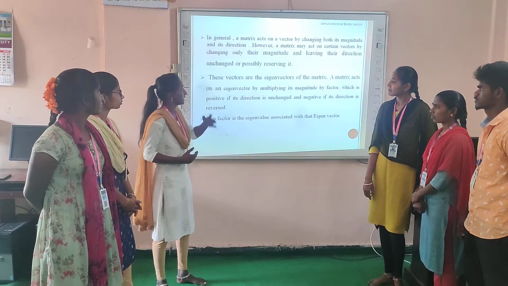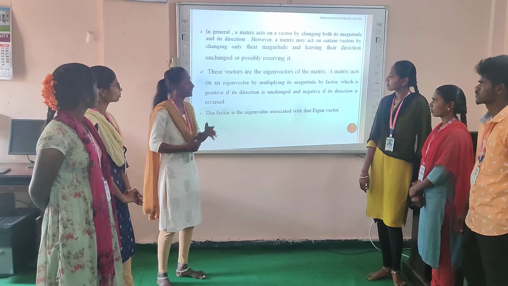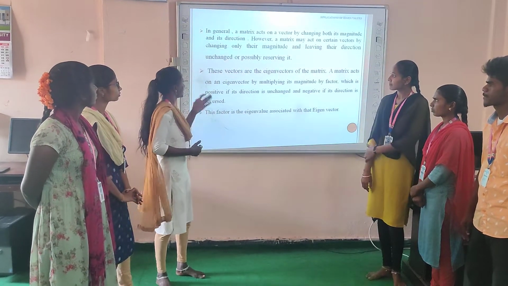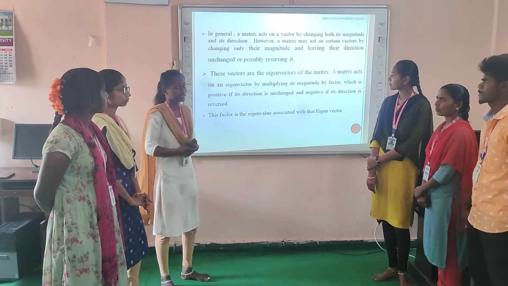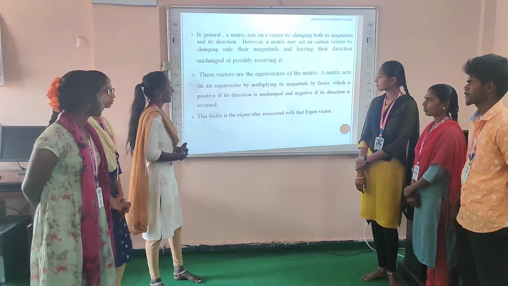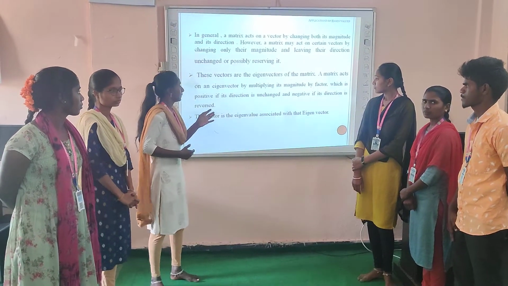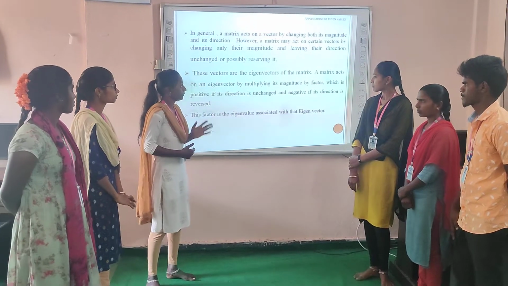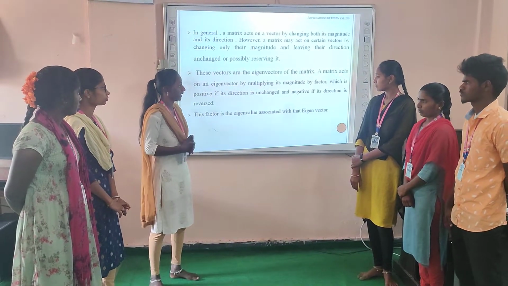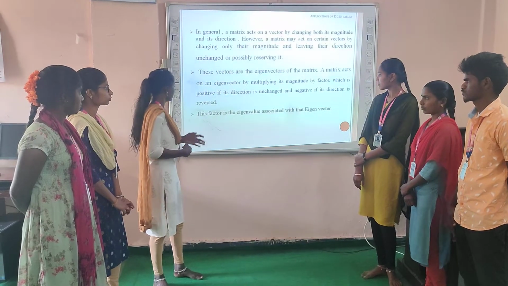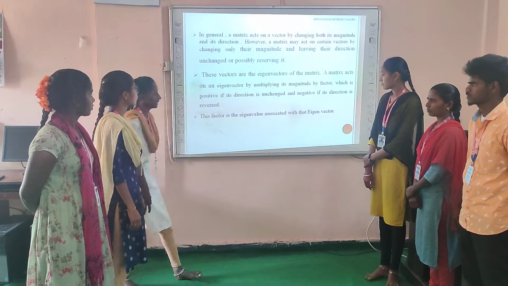acts on a vector by changing both its magnitude and its direction. However, a matrix may act on certain vectors by changing only their magnitude and leaving their direction unchanged, or possibly reversing it. These vectors are the eigenvectors of a matrix. A matrix acts on a vector by multiplying its magnitude by a factor, which is positive if the direction is unchanged and negative if the direction is reversed.